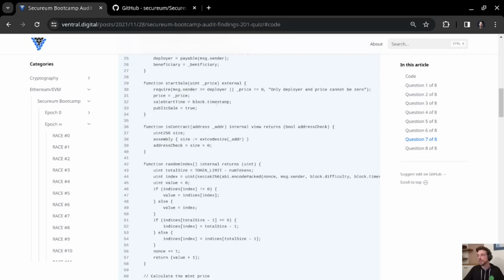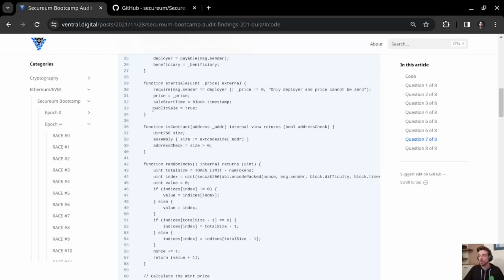So indeed, it can be restarted by anyone and not just by the deployer, and not only once. And also there is a check missing for public sale, because if we would check public sale in this require statement as well and require it to be false, then this wouldn't be possible to happen. It would only be possible to start the sale once, and then this function would become uncallable basically.